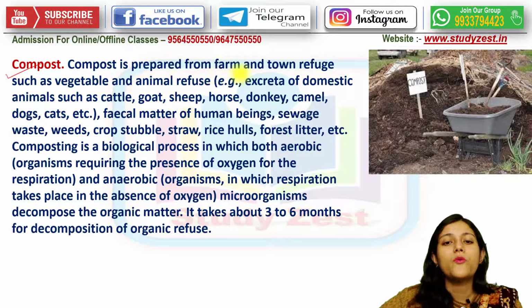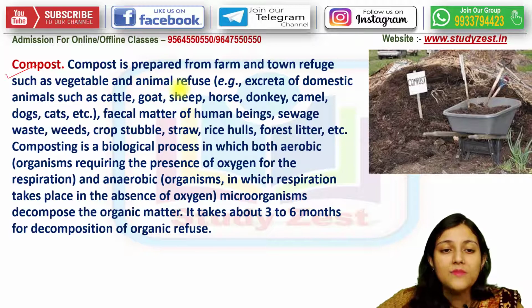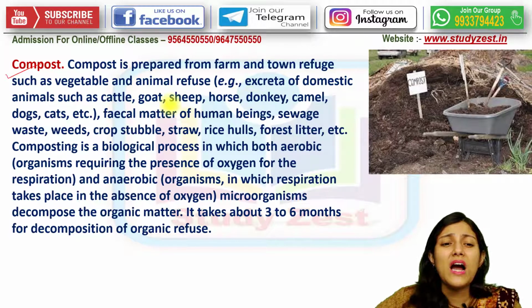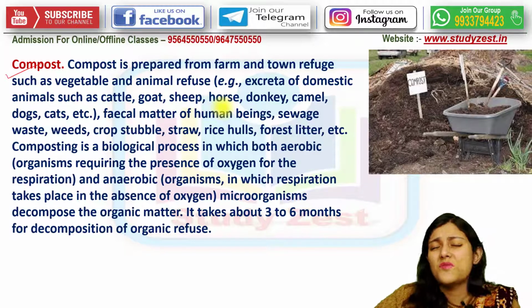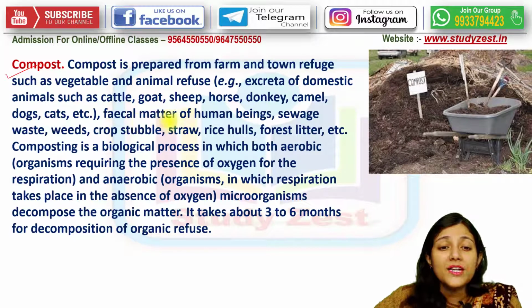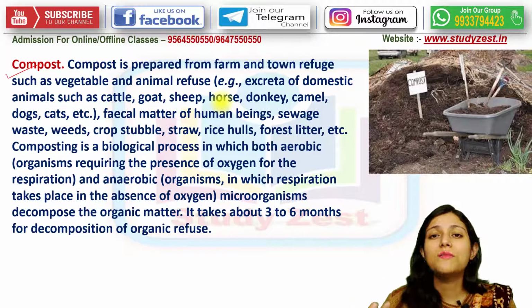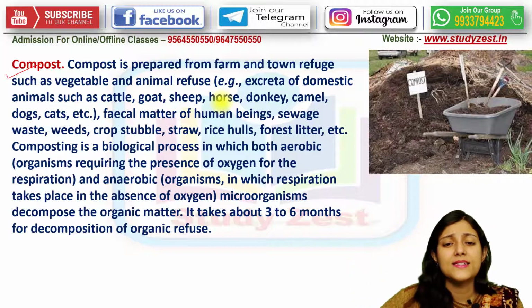Alright. Now next coming to compost. Compost is prepared from farm and town refuse such as vegetable and animal refuse. That is the excreta of the domestic animals like cow, goat, every kind of different cattle, horse, donkey, camel, cats and so on. And the fecal matter of the human beings. After our fecal matter, that is also collected.